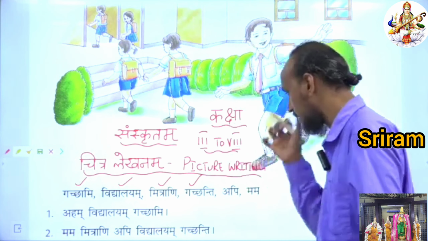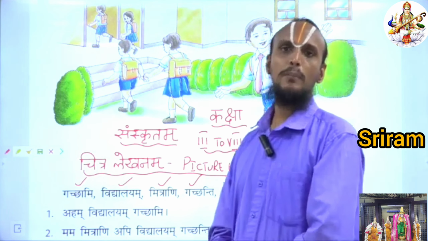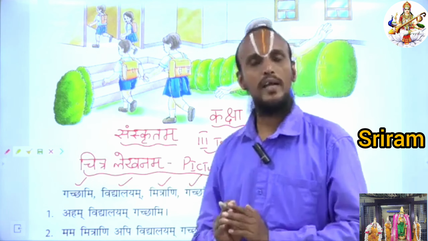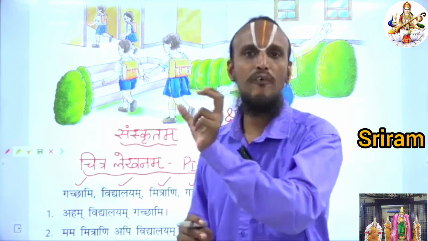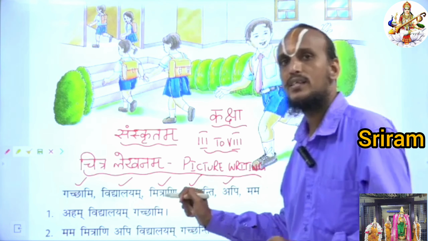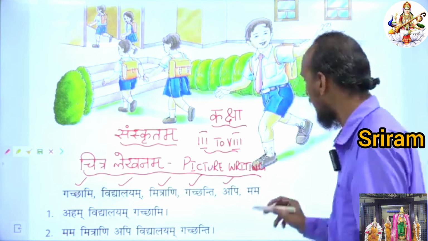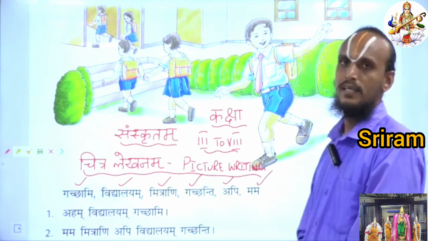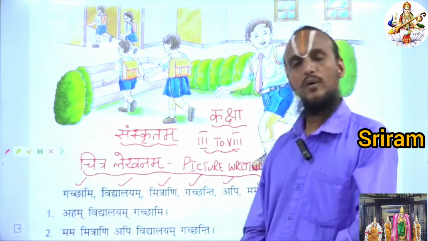Then the next one, Api. What does it mean by Api? Api means also. Okay, also. In Sanskrit we say indeclinable, avyayam. Api is an avyaya. The meaning is also. Then the last one, mama. What does it mean by mama? Mama means my. Okay, children?